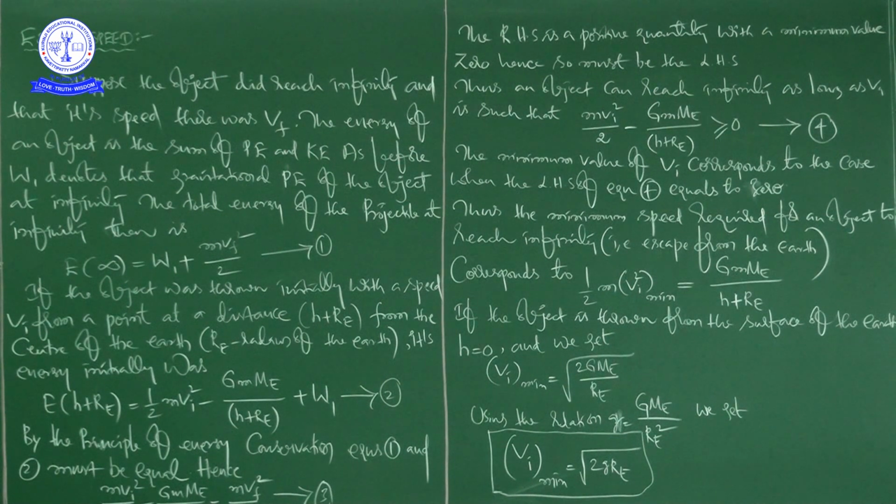And next what I am saying is both are smaller than their values on Earth, but the escape speed for the moon turns out to be 2.3 kilometers per second, right? So what is the escape speed on surface of Earth? It is 11.2 kilometers per second. Similarly, if we calculate the escape speed from the moon, it will be 2.3 kilometers per second, about 5 times smaller, because it is 11.2 kilometers per second. It is 2.3 kilometers per second, about 5 times smaller.